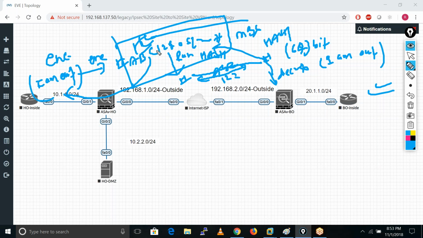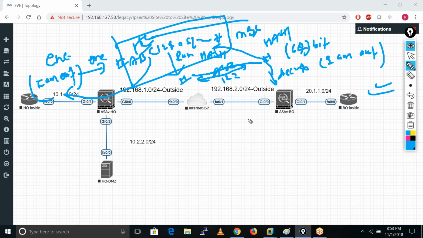In the hash value, he basically matches the hash value at both ends. He runs the hash on this particular encrypted data and matches the hash value at both ends. If he finds that the hash is similar at both ends, that ensures there is no tampering with the data. It's integrity.